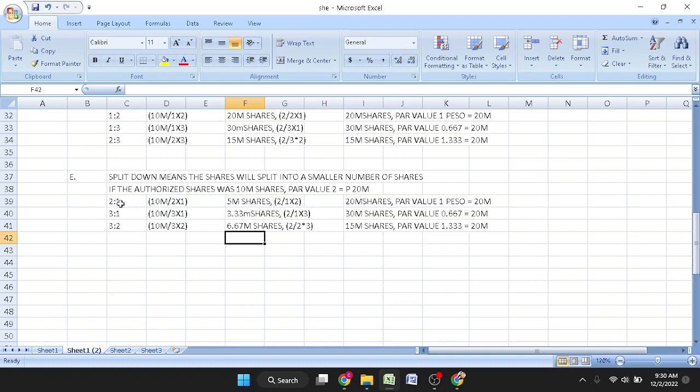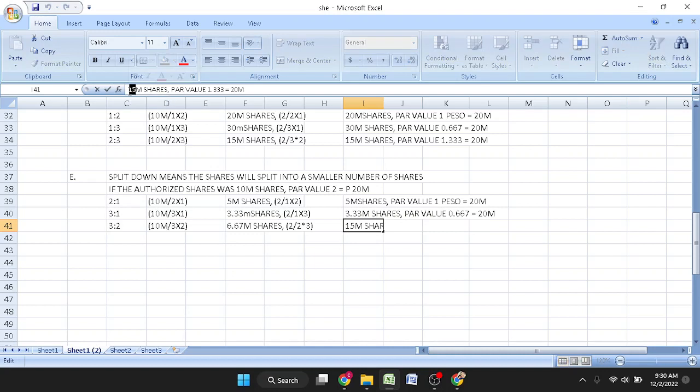Under 2 is to 1, 3 is to 1, and 3 is to 2: 5 million, 3.3 million, and 6.67 million shares. And you will see later on that the par value will change. This would be 5, this would be 3.33, this would be 6.67.